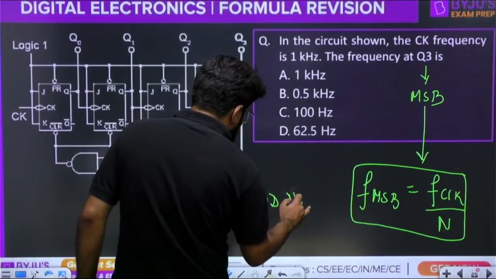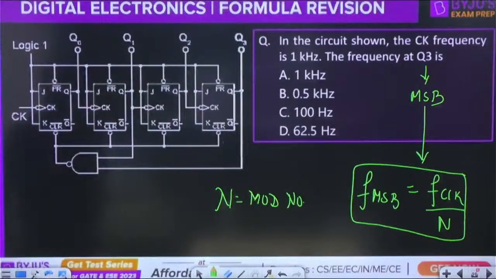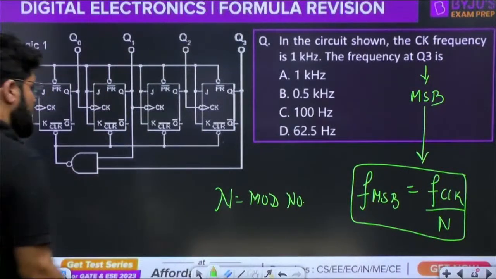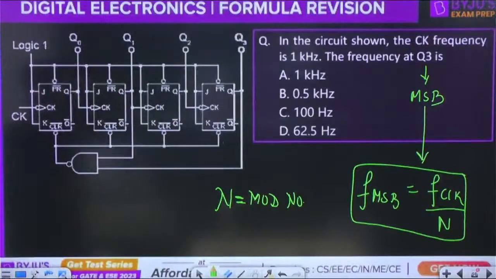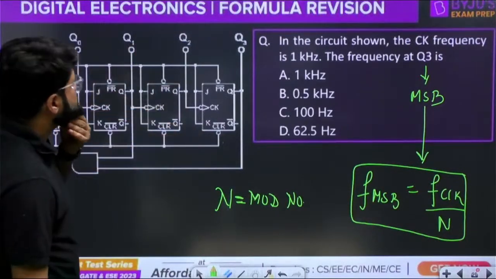N is equal to the mod number of the counter. Okay? Q0, Q1, Q2, Q3.